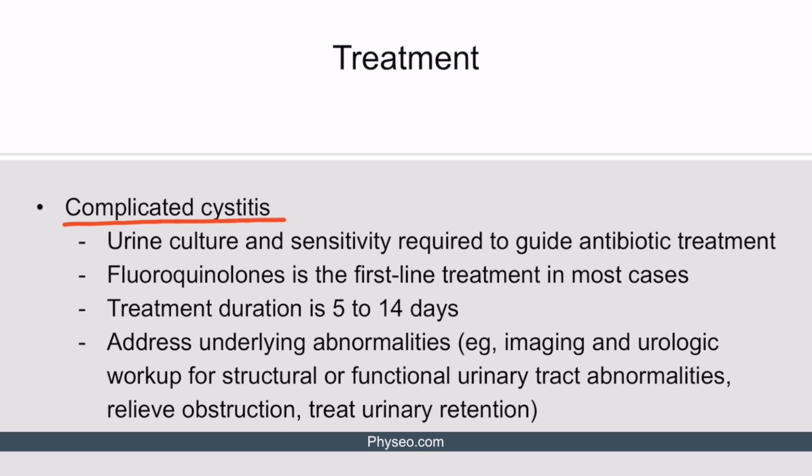For complicated cystitis, urine culture and sensitivity is required to guide antibiotic treatment. Fluoroquinolones are the first-line treatment in most cases. Treatment duration is 5 to 14 days depending on the clinical response. It's also important to address underlying abnormalities.